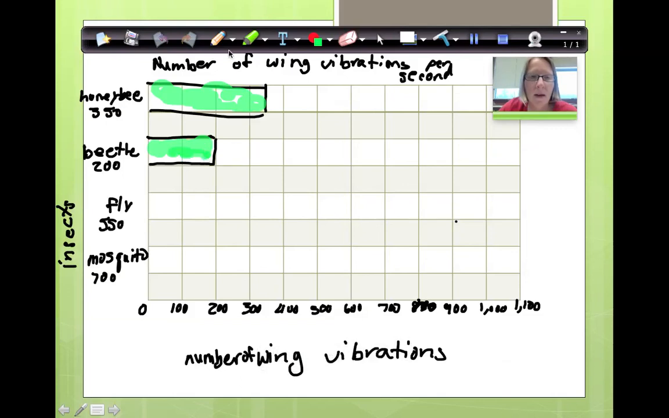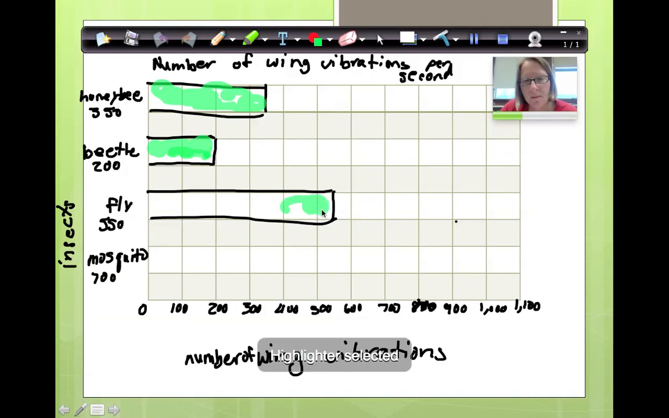Okay, my fly has 550. Ooh, that's going to be in the middle again. Well, here's 500, here's 600. That tells me 550 is going to be right in the middle. So I draw my middle line right here. Draw your side lines. Shade them in. My computer to catch up with me. Moving too fast. Alright, here we go.